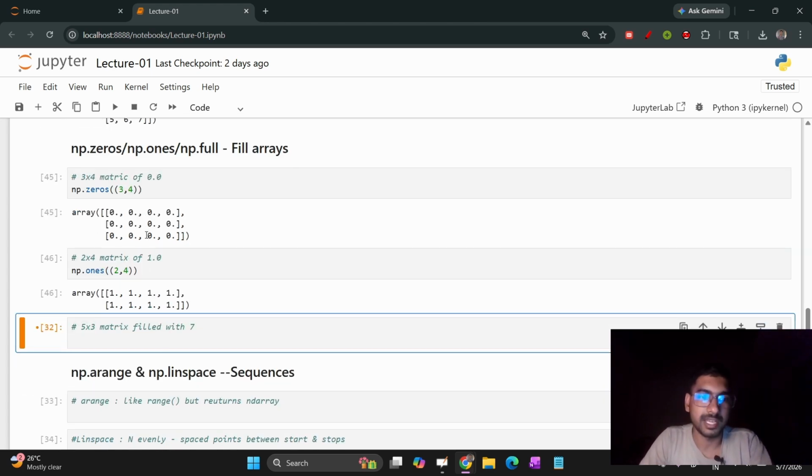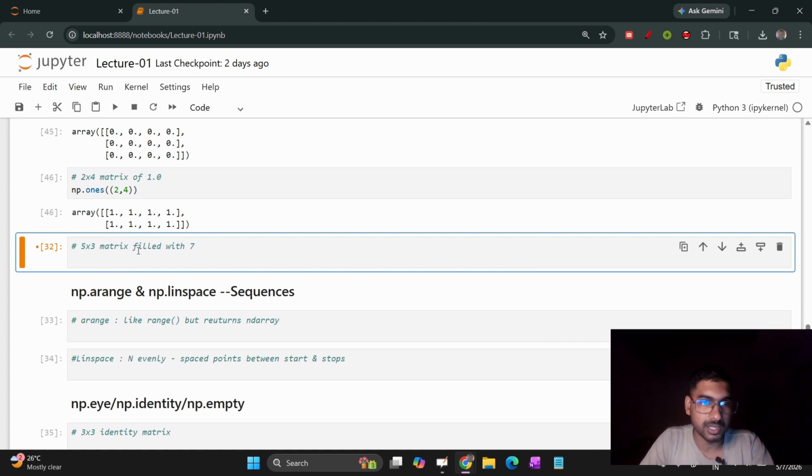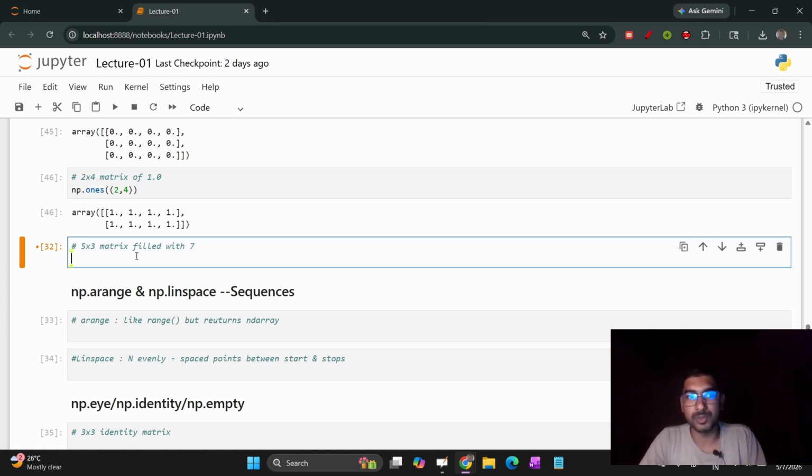Here you have the array containing only ones. This is how you create the NumPy array containing only ones. Now moving towards the next part. If you want to create a matrix containing only 7, or any random number, not only 7, any number.